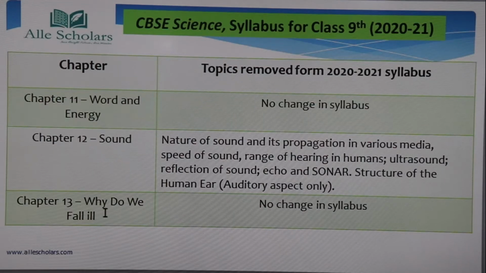Now next comes chapter 3, why do we fall ill? Sorry, chapter 13, why do we fall ill? No change in the syllabus. The whole of the chapter is remaining as we are suffering from the virus, coronavirus, COVID-19. So we should also know how to maintain our health, how we should live so that we do not fall ill. So this chapter is very important for this time. This is the need of the time. Hygiene, how we can maintain our hygiene. So chapter 13 has not been deleted at all. So note down for chapter 12, sound, that these topics have been deleted.